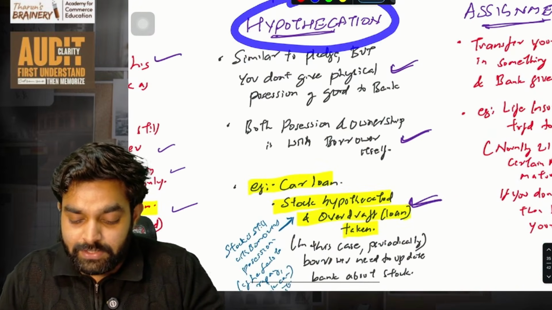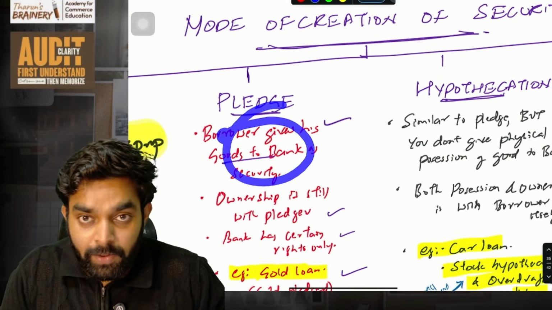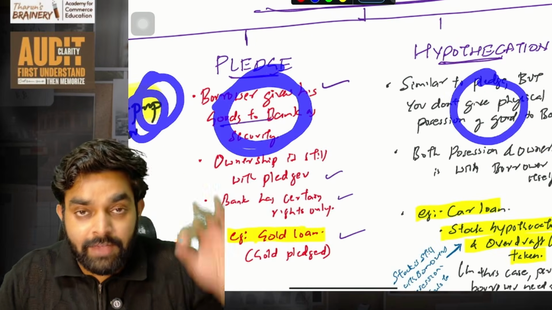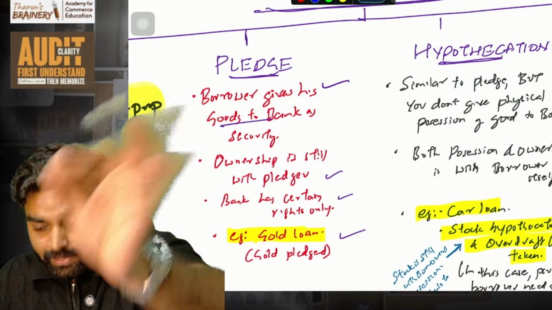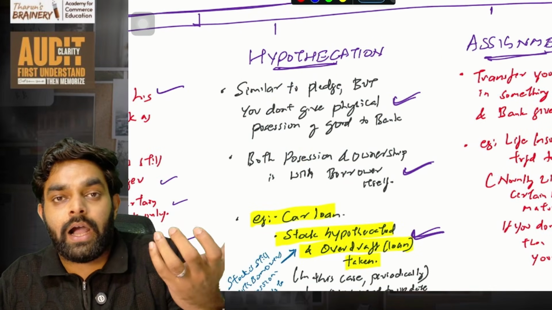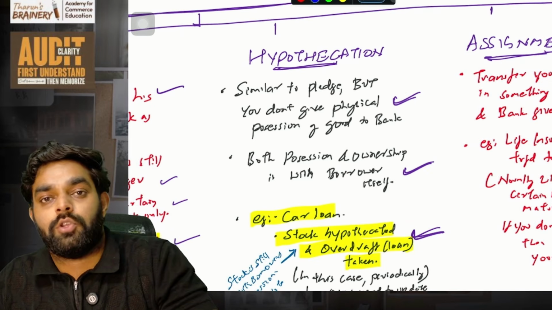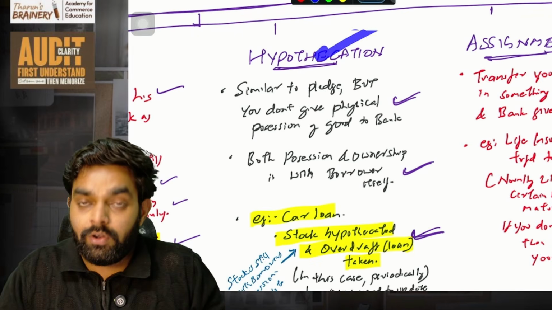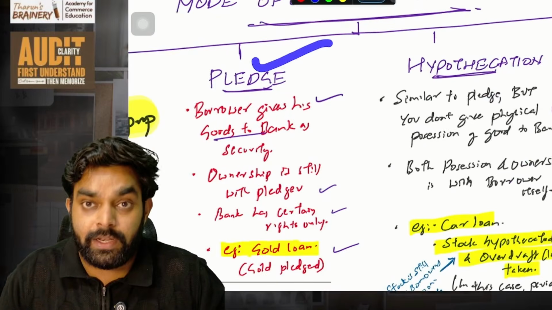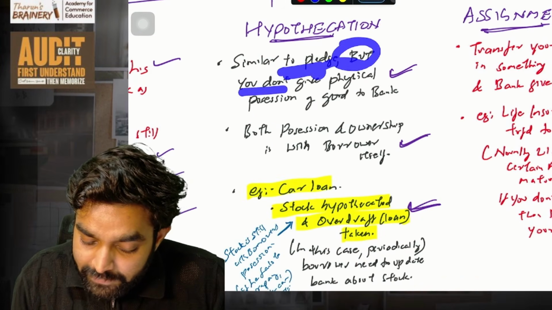Next is hypothecation. This is basically the car loan thing. This is also a movable item, this is also movable, while a mortgage is for immovable. In the case of a pledge, you are giving your gold as a security and the possession is with the bank. But in hypothecation, possession is also with you, but the bank will only have a right. Imagine you take a car loan and that car is actually yours. The car is with you, possession is with you, ownership is also with you. But the bank has a right over it. That is what we call hypothecation. But in a gold loan, the ownership is yours, but the possession is with the bank. That is what we call a pledge. So ownership and possession is the differentiating factor. Hypothecation is similar to a pledge, but you don't give physical possession of the goods to the bank.